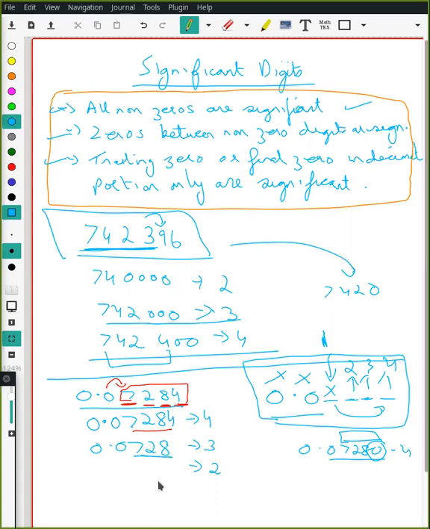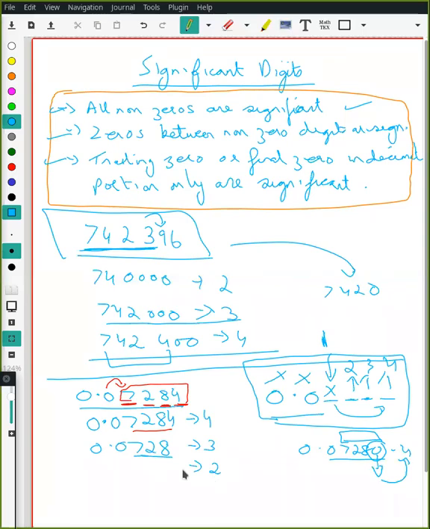Okay, sir. Avni, clear now? Yes, sir. Okay, so we are not taking the last trailing 0 because if I add this 0, it will become 4, not 3.